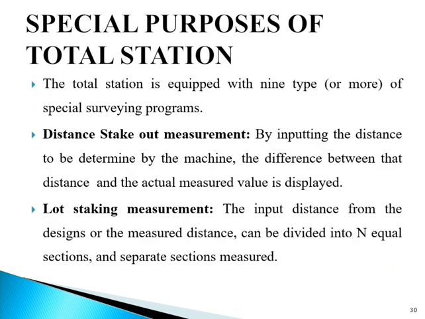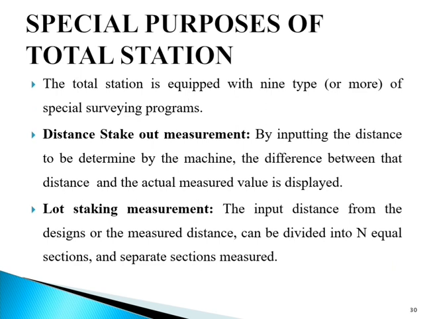Further, it can be used for special purposes. The total station is equipped with 9 types or more of special surveying programs. It depends on the manufacturer who supplies inbuilt special functions, making it extremely simple to carry out the various types of measurement.